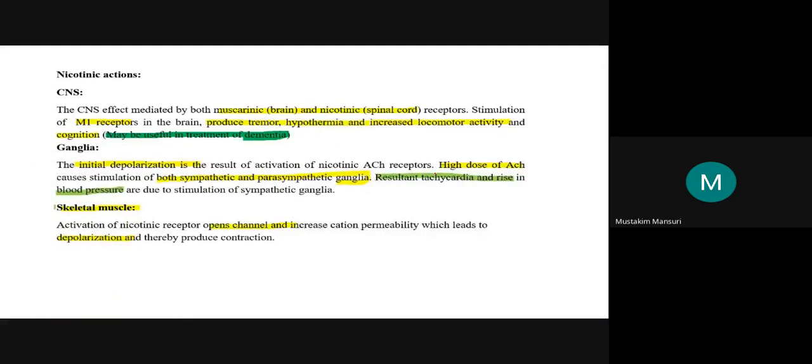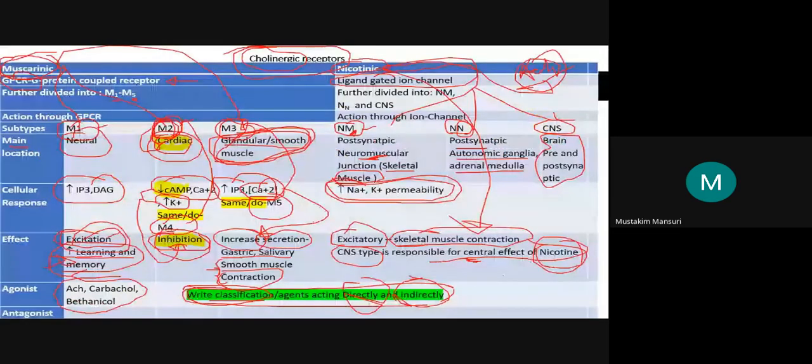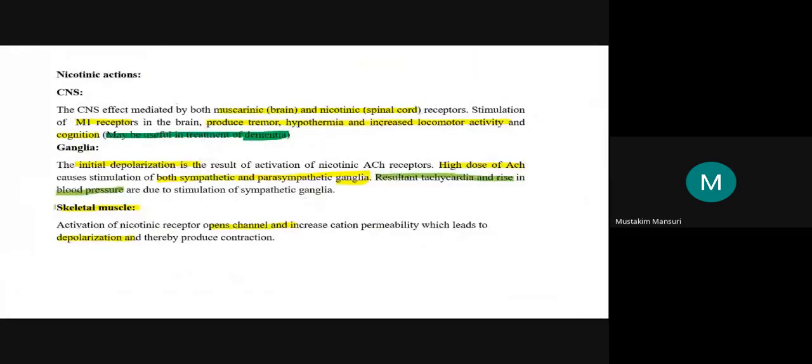Now, effect on the nicotinic. We discussed the muscarinic effects; now we will discuss the nicotinic effects. For this parasympathomimetic class, there are both muscarinic as well as nicotinic receptors in the brain.